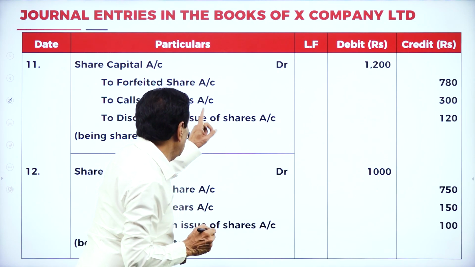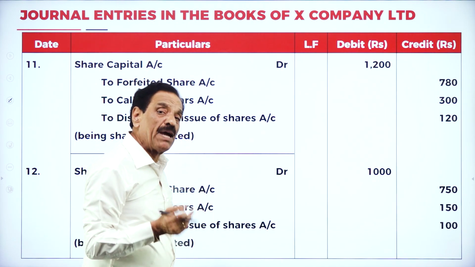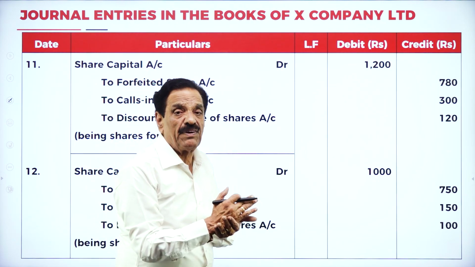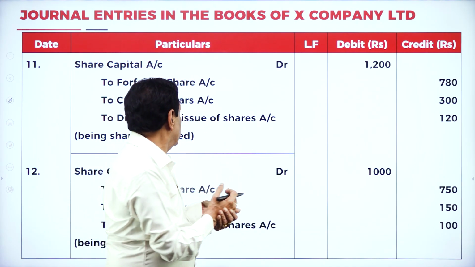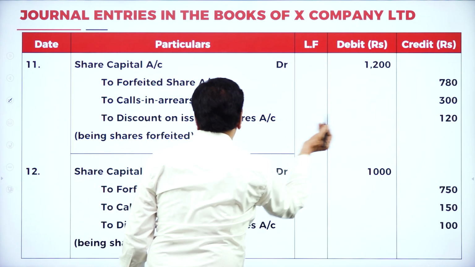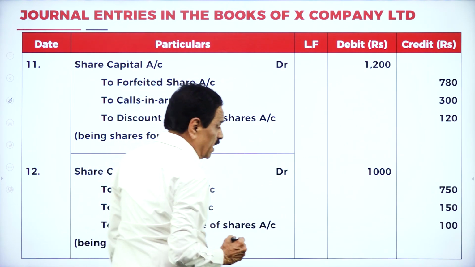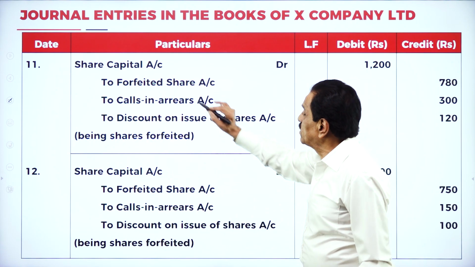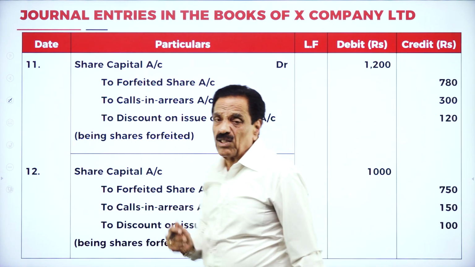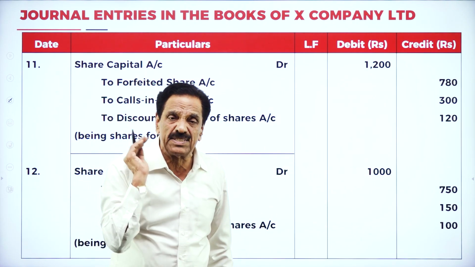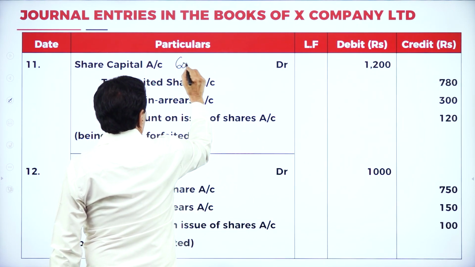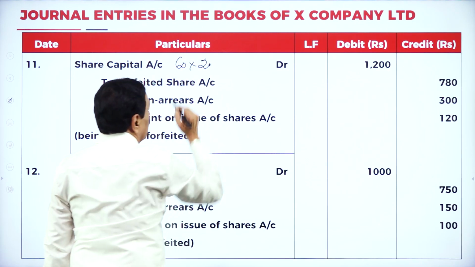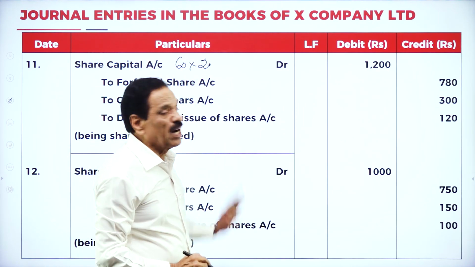Then calls in arrears. How much already paid? What he has paid, 85,000. He paid application, he paid allotment, he fails to pay the first call. Calls in arrears is there, discount on issue of shares are there. So you got share capital account debit 1,200. On how many shares? This is for 60 shares at the rate of rupees 20. He has to pay 1,200.